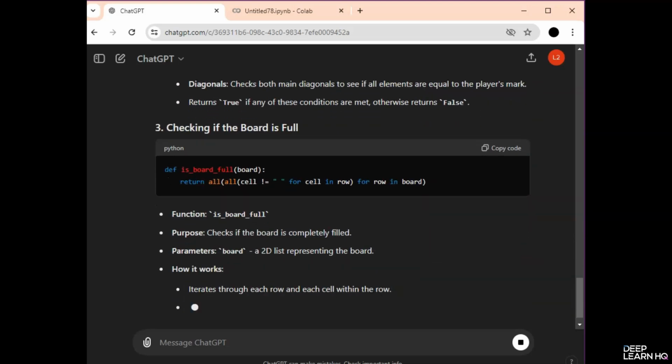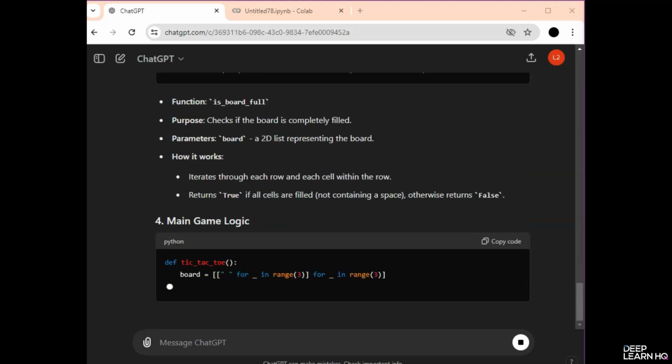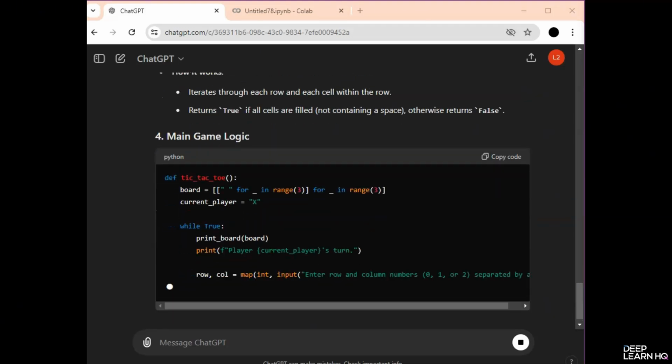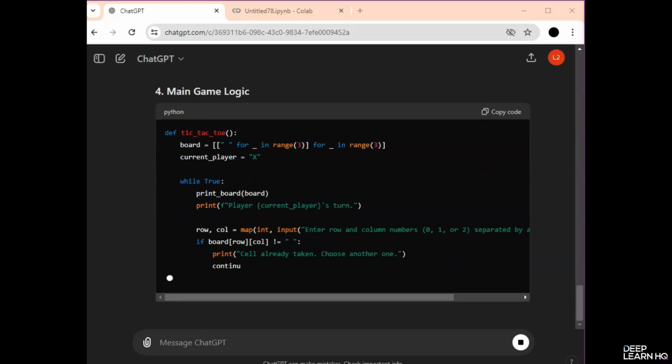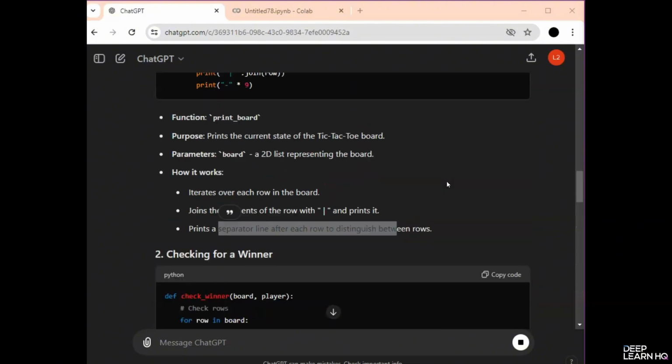So you can customize the game further by asking ChatGPT to add more features. For example, you can ask to add a feature for a score counter or make the game with good graphics. So you can type the prompts accordingly, and ChatGPT will provide code snippets as per demand.